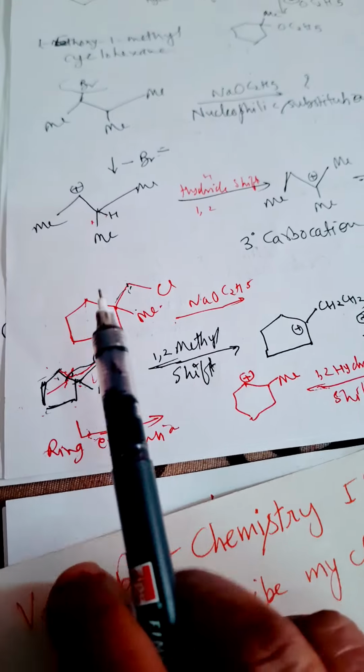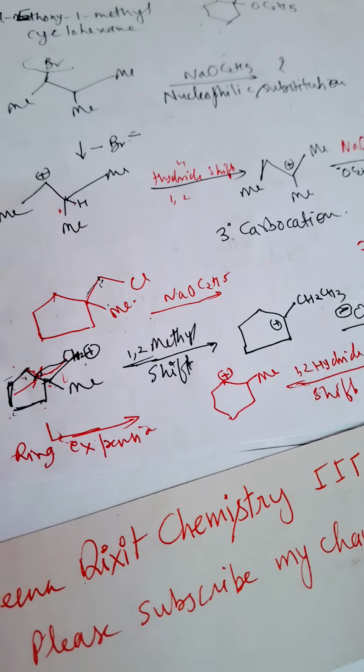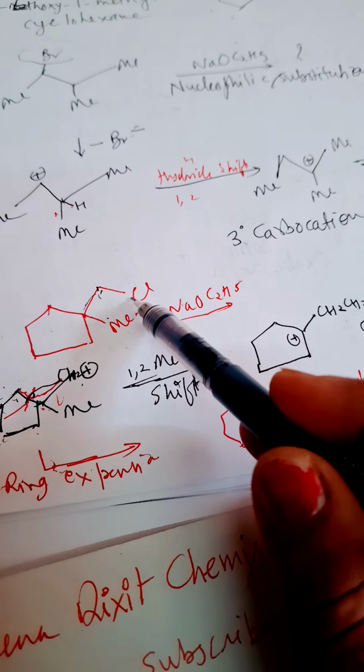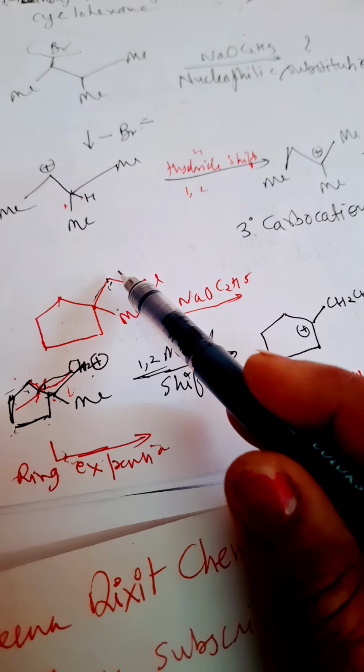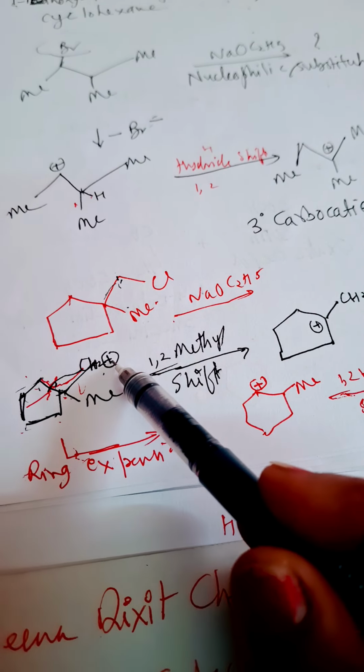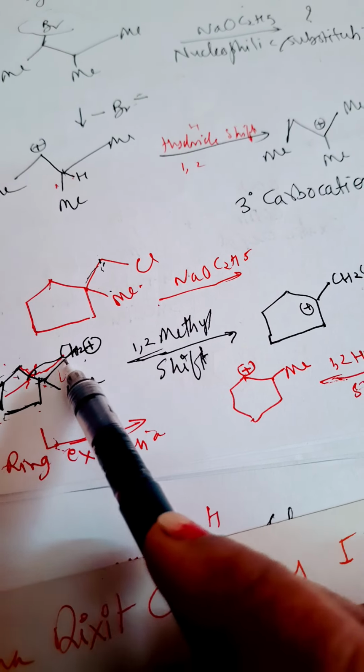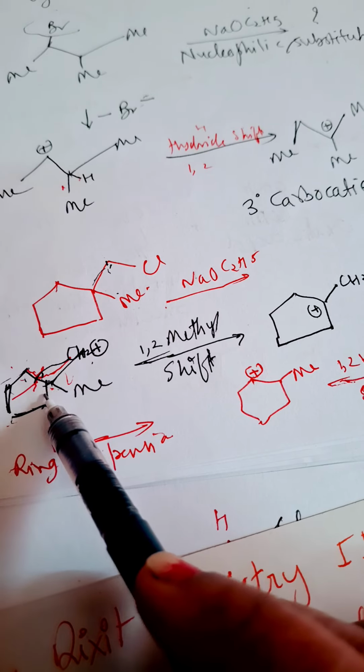Okay, now we'll go for this. Now this is a 5-member ring. Here this is CH2Cl. After loss of the Cl, there will be a positive charge. This is positively charged. Now here a 1,2 methyl shift will be there, so that we'll get a 3 degree carbocation.